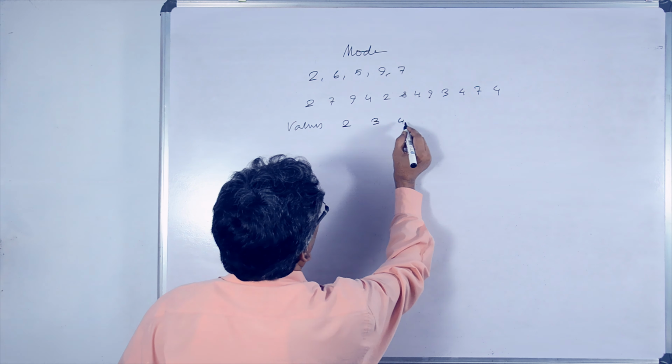Now apply the formula. This 50 is capital N. Mode equals L1 plus F0 minus F1 divided by 2F0 minus F1 minus F2 into L2 minus L1. We have to analyze what is L2, L1, F0, F1, F2. What I have written in the formula, that is to be written here.